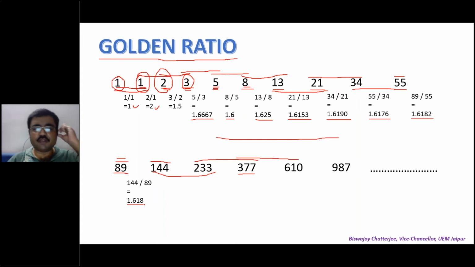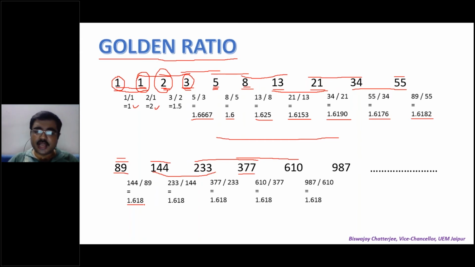1.618. Even closer. Now have a look. 233 by 144 absolutely matches, up to 3 places of decimals. If you check, it is the same, 1.618. 377 by 233, 1.618. 610 by 377, 1.618. 987 by 610, up to 3 places, 1.618.